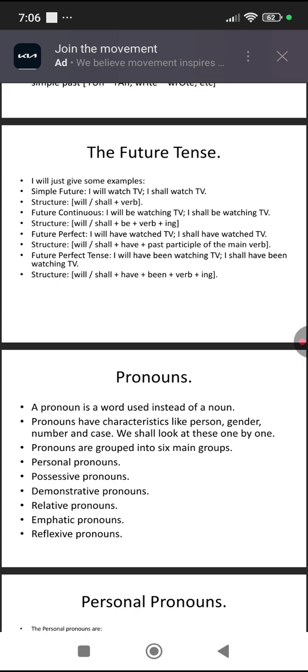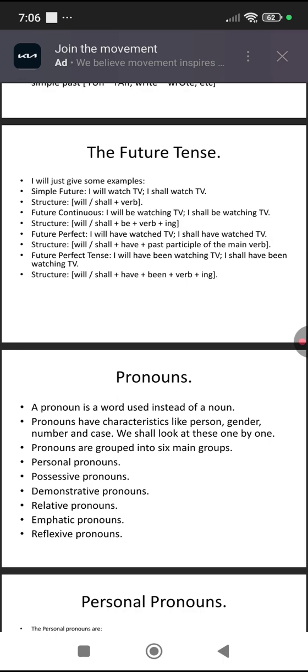Future perfect tense, I will have watched TV, I shall have watched TV. Structure will or shall plus have plus past participle of the main verb. Next, I will have been watching TV, I shall have been watching TV. Will or shall plus have plus been plus verb plus ing. So that last tense should be the future perfect continuous tense.